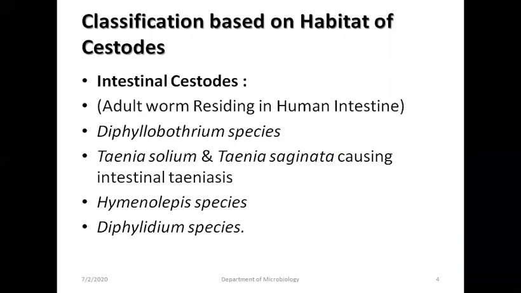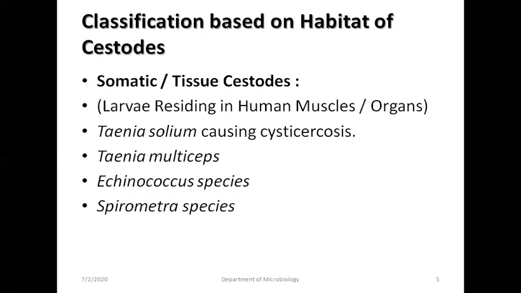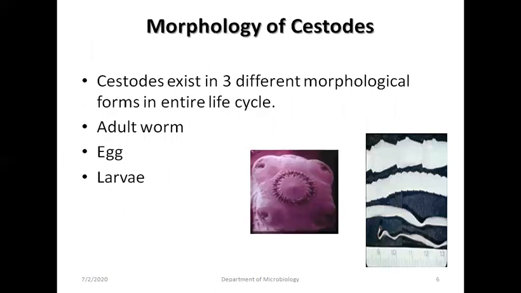Classification based on their habitat, which resides in the human intestine. The adult worm of cestodes resides in the human intestine, or intestinal cestodes: Diphyllobothrium species, Taenia solium, Taenia saginata, responsible for causing intestinal taeniasis, Hymenolepis species, Dipylidium species. Classification of the cestodes based on habitat, cestodes which reside in tissue, larval forms of these cestodes residing in human muscles and organs. Example is Taenia solium causing cysticercosis, Taenia multiceps, Echinococcus species, Spirometra species.